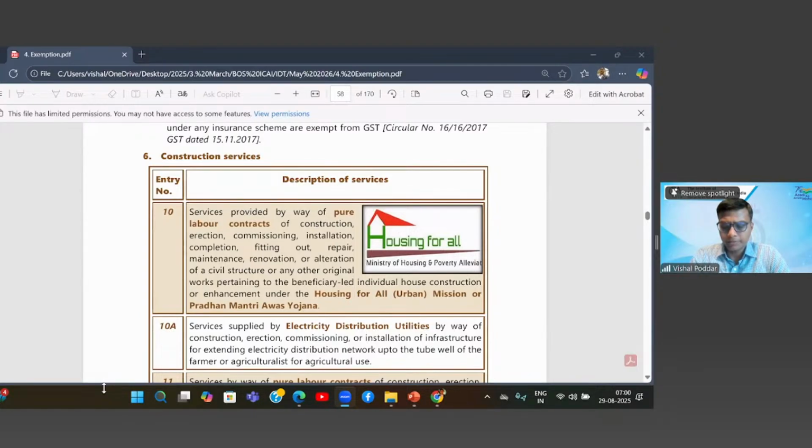And the topic which we are going to continue is from the previous classes that we have been dealing with, that is the exemption entries for the GST. So we are dealing with the exemption entries in certain groups or categories. Now we have the sixth group, which is construction.